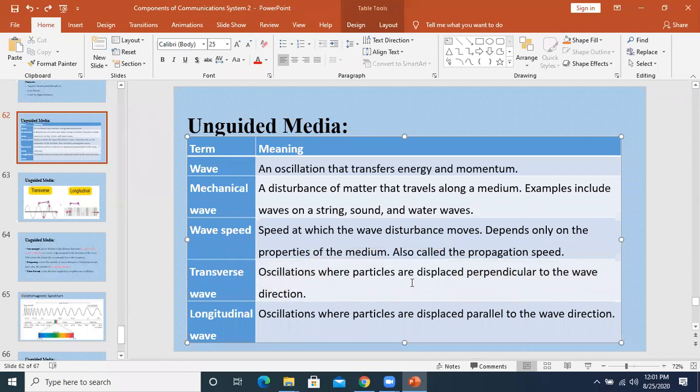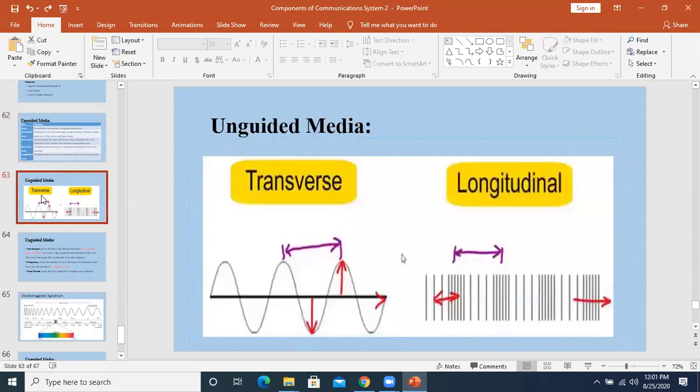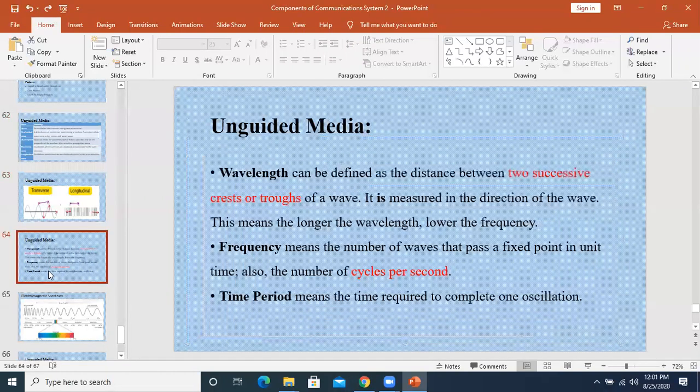Oscillation where particles are placed perpendicular to the wave direction is called transverse oscillation. So we have discussed that there are two types, longitudinal and transverse. And for transverse, we have got wavelength, frequency, and time period, and every wave will have an energy level as well.